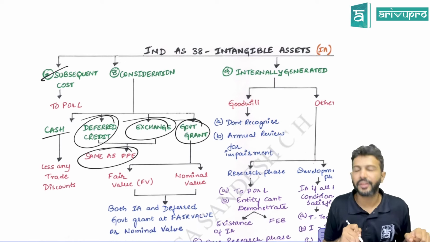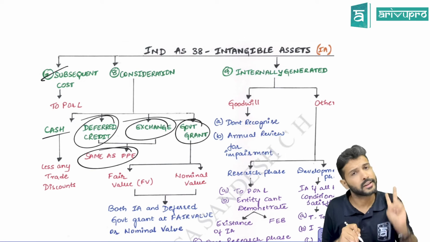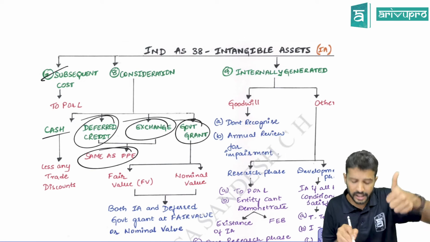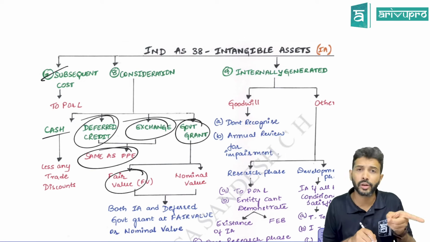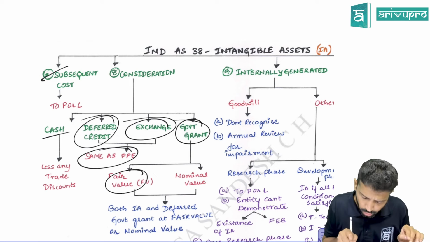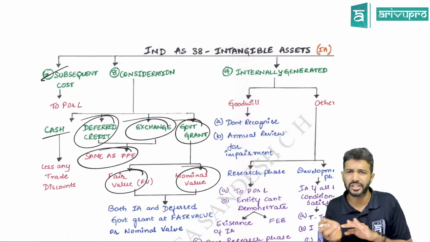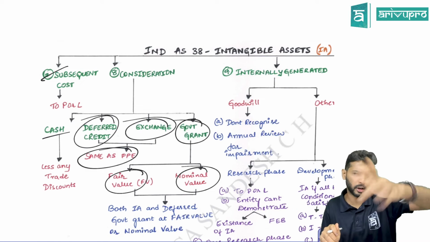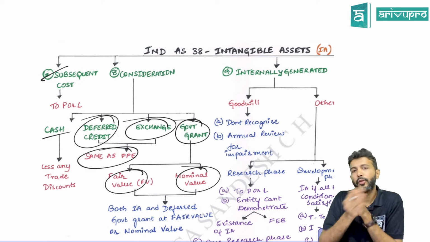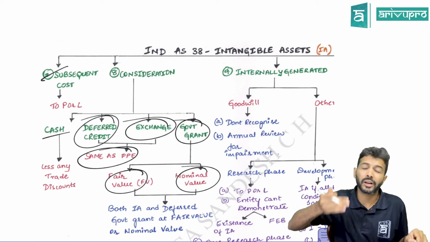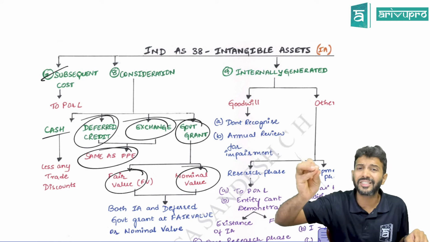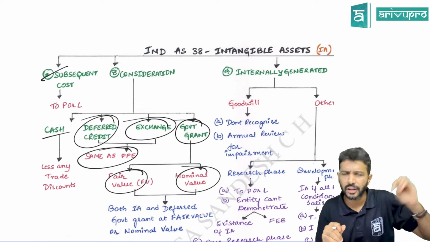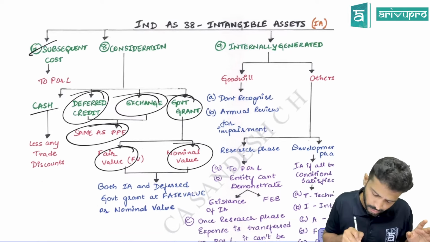Then, if you have received any intangible asset as part of a government grant, two options are available. Both the intangible asset and the government grant, you can show at fair value. Or you can show them at nominal value or concessional price. If you have received it free of cost, show it at nominal value. Could be 1 rupee, 100 rupees, 1000, etc. If you have purchased an intangible asset, or got it as a government grant at a concessional value, at a discounted price, then record it at the discounted price itself. You need to do that for both.